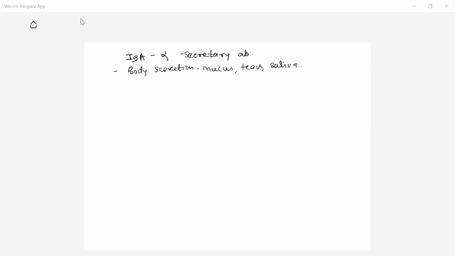So these antibodies are especially present in the different secretions of the body, and that's what is called secretory antibodies, and they are secreted by the mucociliary epithelial cells. It is also present in the colostrum. Yes, the first few milk strippings secreted by the mother's body are called colostrum. So it is contained in the colostrum, tears, saliva, and it is secreted by these mucociliary epithelial cells. These cells secrete this antibody.